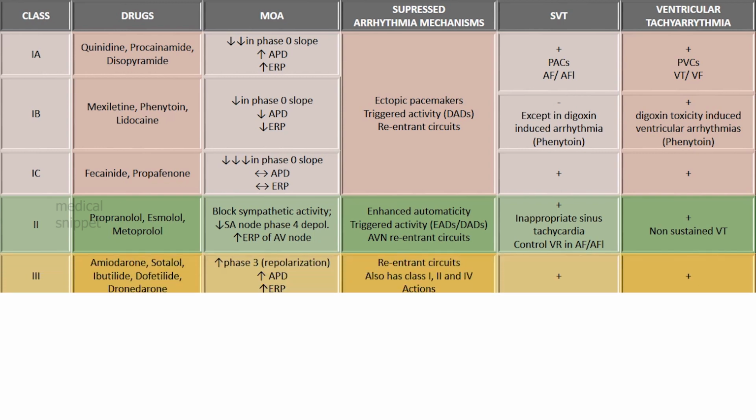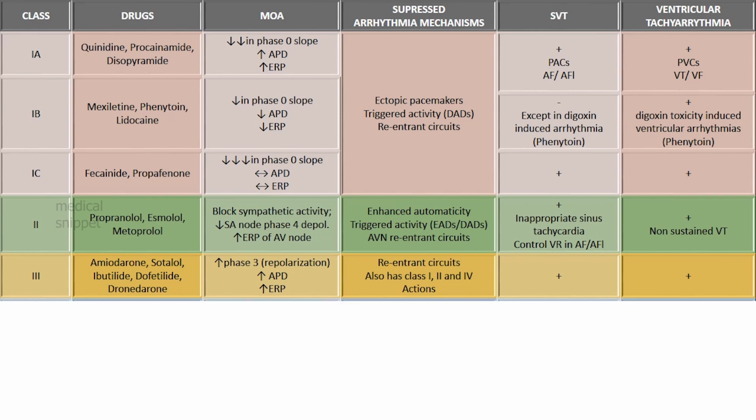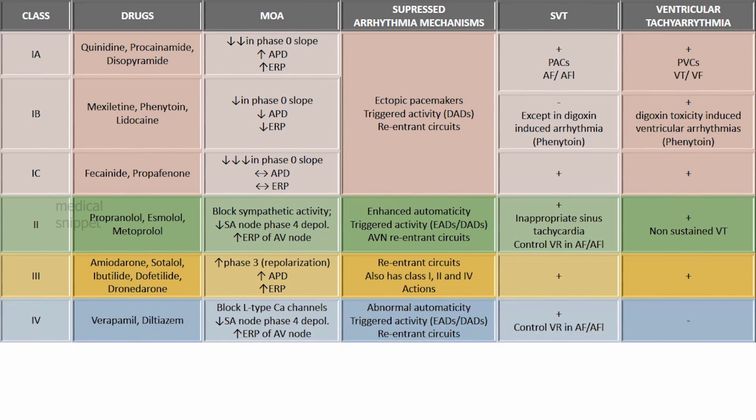Class 3 drugs increase the effective refractory period of the action potential. Thus it abolishes reentrant circuits. Since they also have class 1, 2 and 4 properties, they are used to treat a wide range of SVT and ventricular tachyarrhythmias. Class 4 drugs mainly increase the effective refractory period of AV node. Thus it abolishes reentrant circuits and controls the ventricular rate in SVT. Calcium channel blockers are usually not used to treat ventricular tachyarrhythmias.